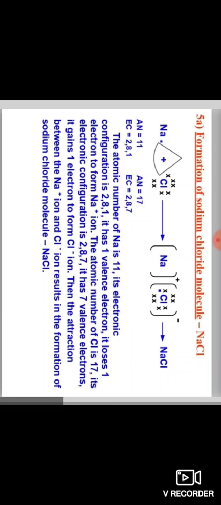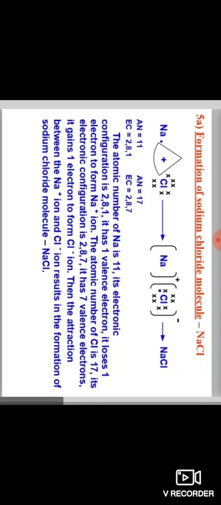And its electronic configuration is 2, 8, 1. And chlorine. The atomic number of chlorine is 17 and its electronic configuration is 2, 8, 7. The atomic number of sodium is 11 and its electronic configuration is 2, 8, 1.